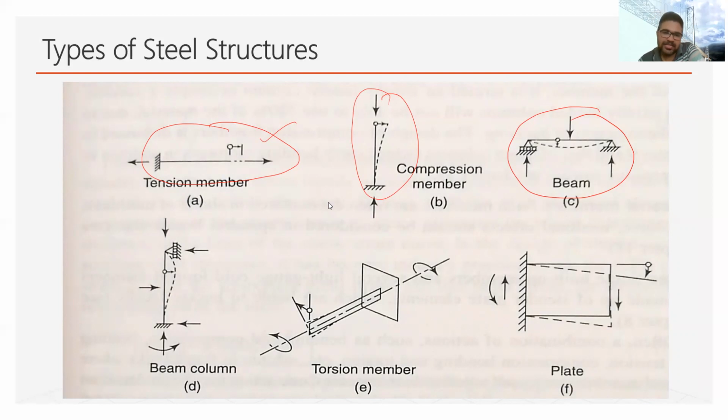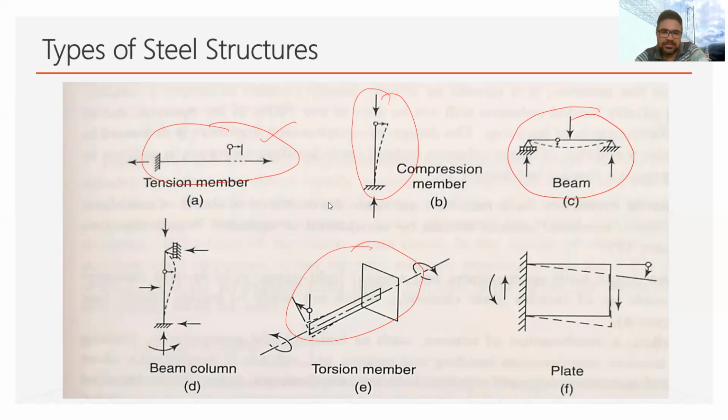Then the next member is the torsional member. Members purely subjected to torsion generally do not occur in structures. They generally occur in machine design, say in the case of a shaft for any automobile.